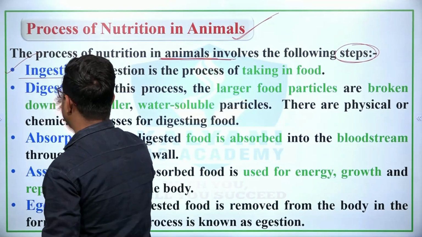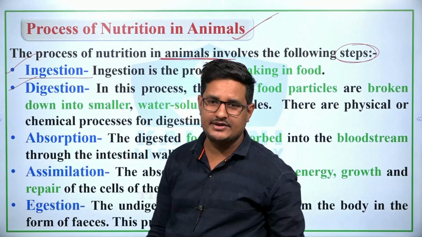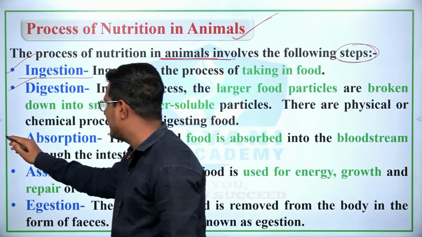The first is ingestion. Ingestion is the taking in of food. Second, digestion. Digestion is the breaking down of larger food particles into smaller food particles. Then absorption.